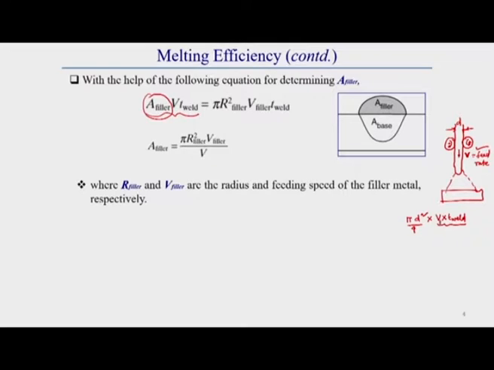This velocity represents the velocity of the filler wire, or you can say V filler, the feed rate or speed. So this we can easily measure.